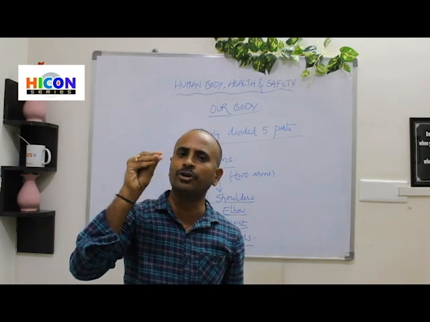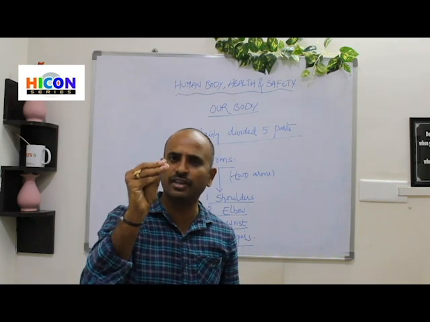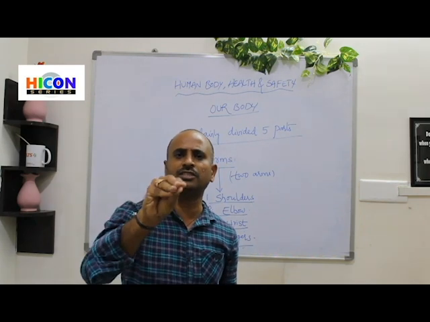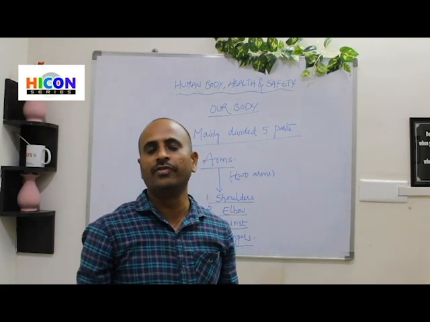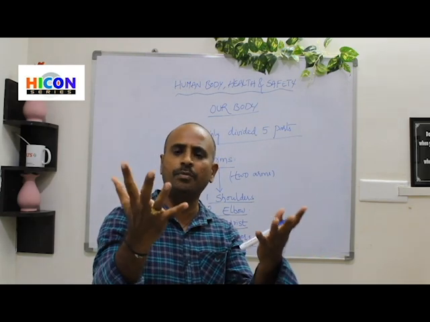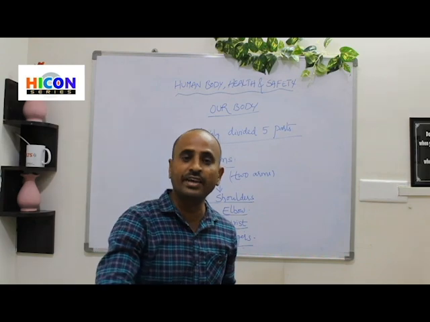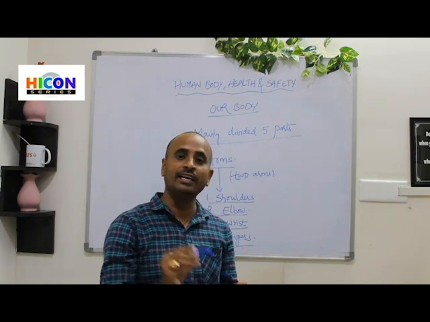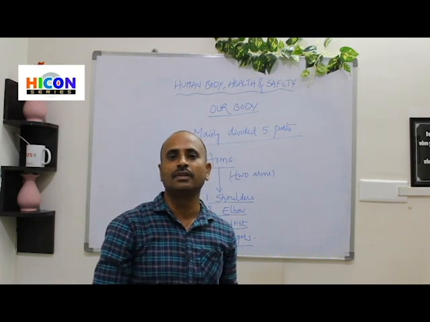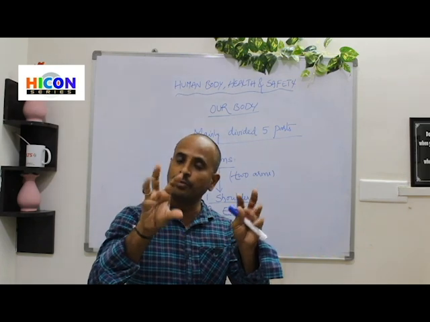We can write with the help of these fingers only. These fingers are very helpful to hold any object. We can hold any object with the help of these fingers. And we can eat food with the help of fingers. And we can write with the help of fingers. So these fingers are very helpful.